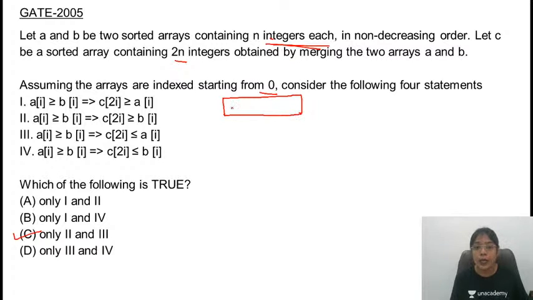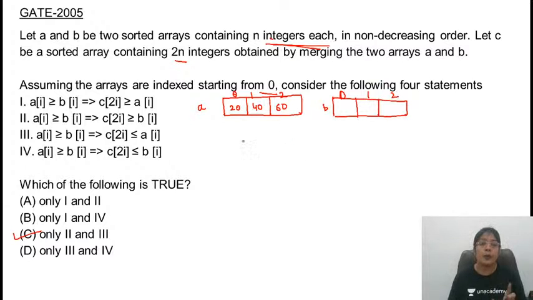I'm assuming the values as 20, 40 and 60. This is index 0, 1 and 2. This is array A. I'm taking array B. B का size भी क्या होगा? This will be same. B index is 0, 1 and 2. What will be the values?